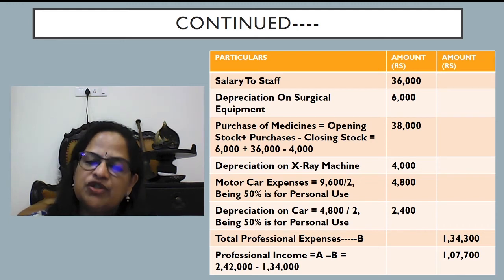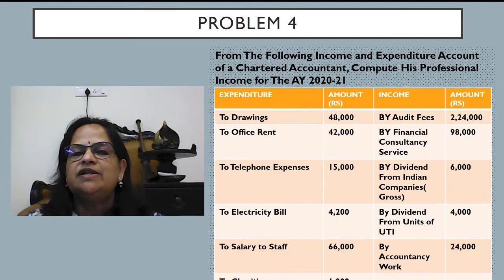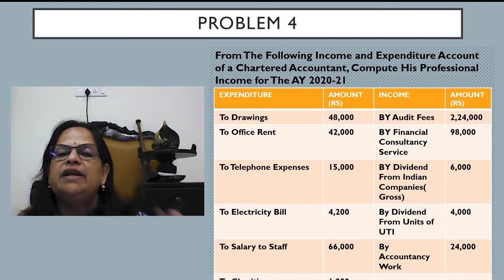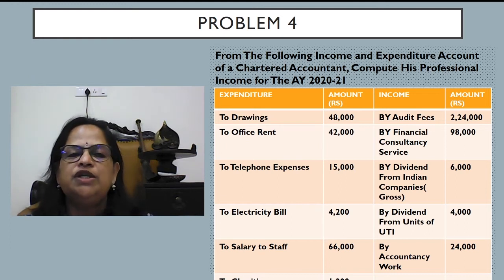Now professional income is 2,42,000 minus 1,34,000, it's 1,07,700. Now the last problem for this module: from the following income and expenditure account of a chartered accountant, compute his professional income for the assessment year 2021.